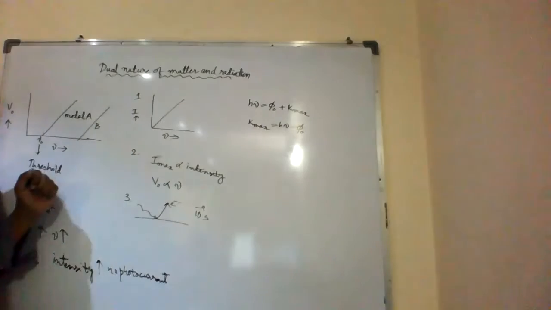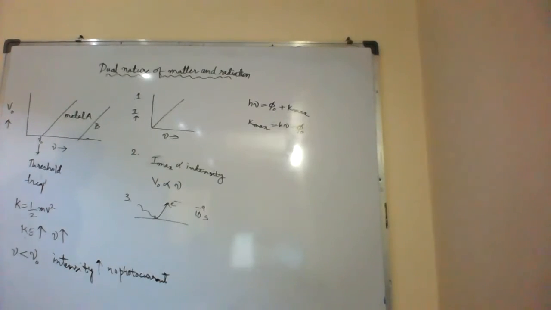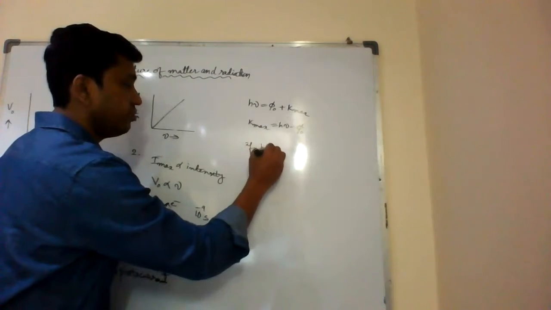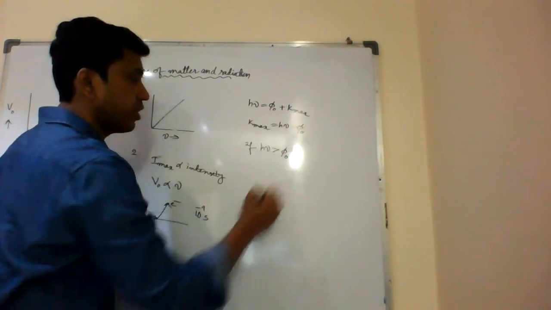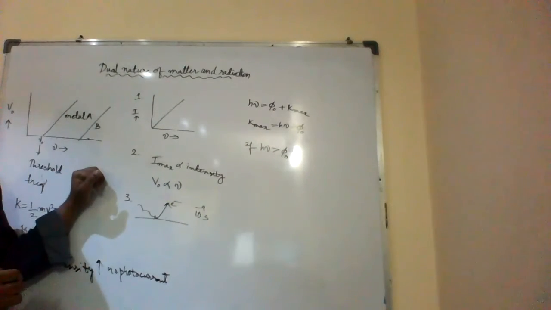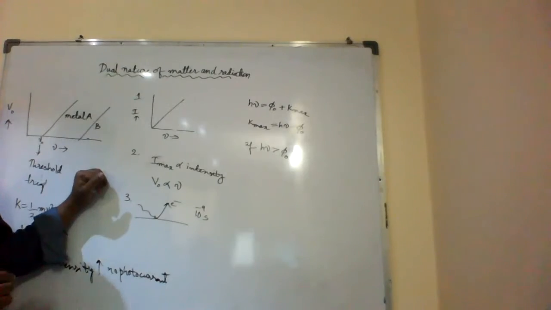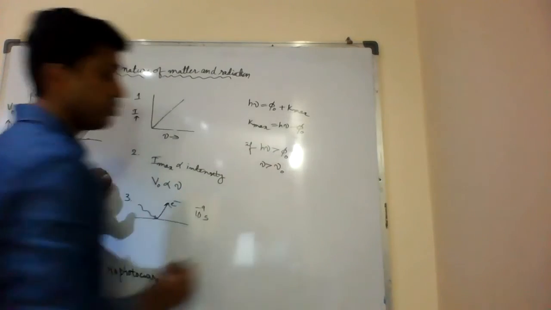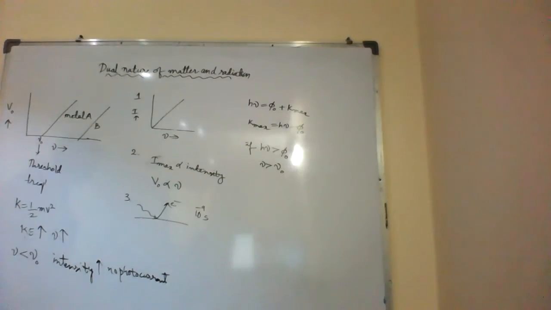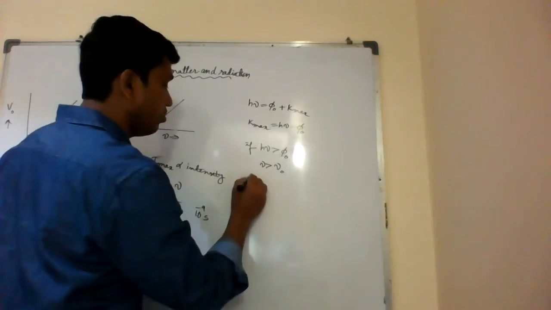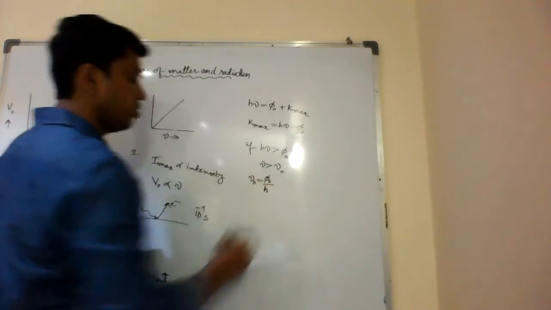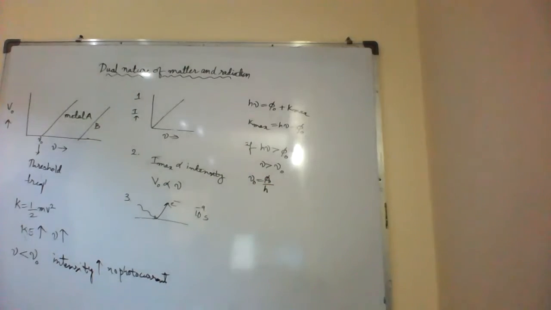This is the equation. The second equation, he says that if h nu is greater than phi 0, then only photoelectric emission takes place, right? What is phi 0 here? Phi 0 is the work function. So nu is greater than nu 0. Here nu 0 is equal to phi 0 by h. Nu 0 equal to phi 0 by h.